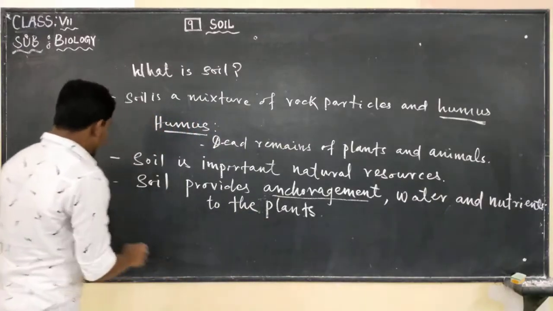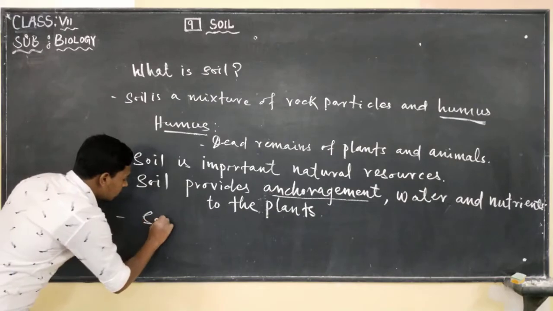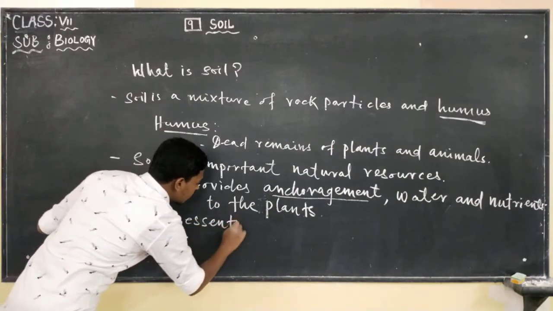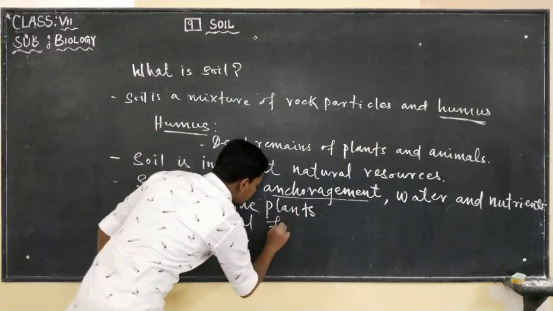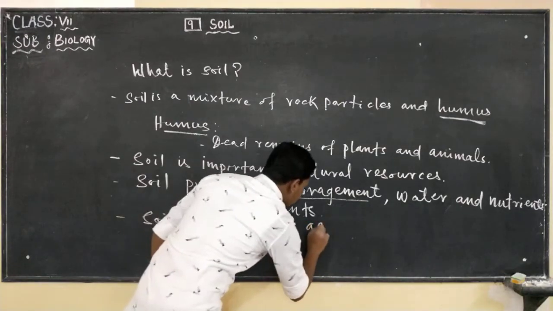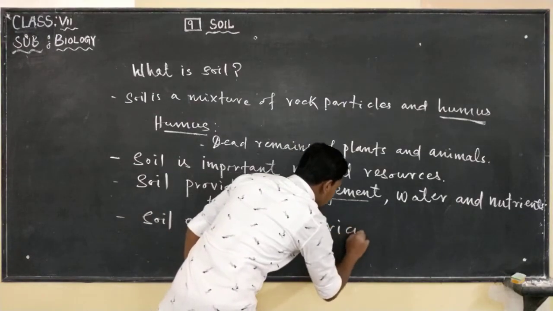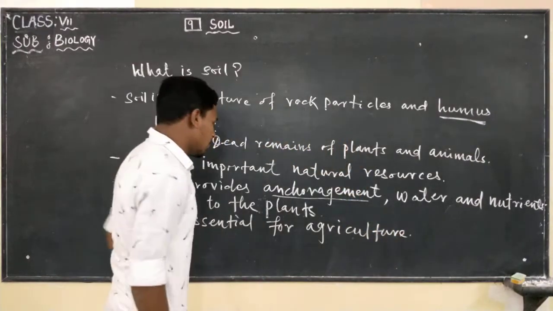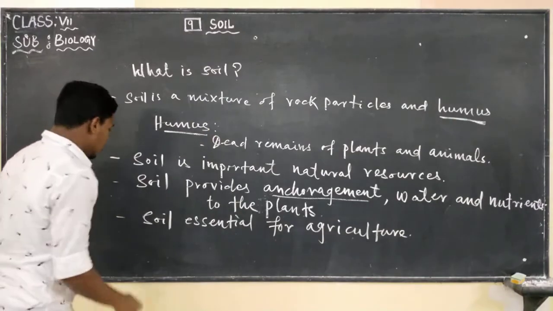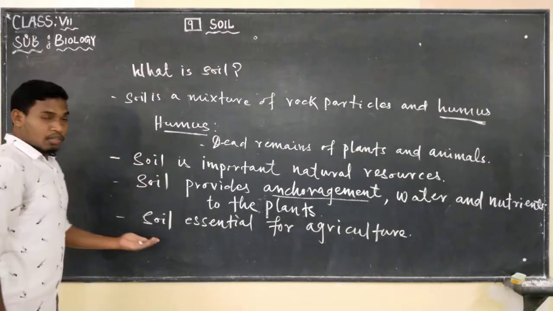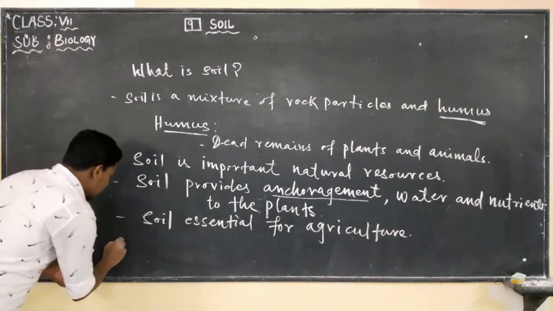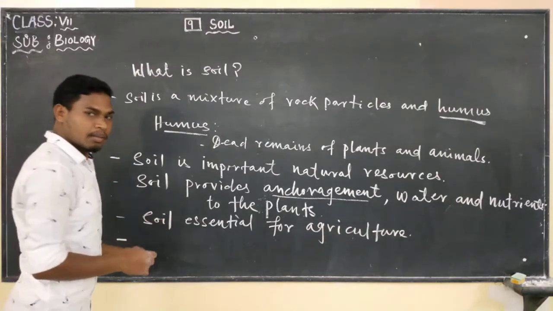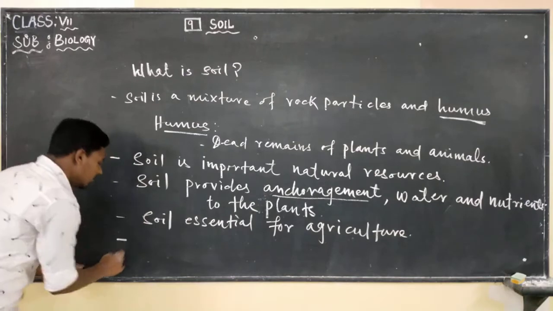Soil is also essential for agriculture. From agriculture we get food, right? And soil also becomes the habitat for many microorganisms and even worms.